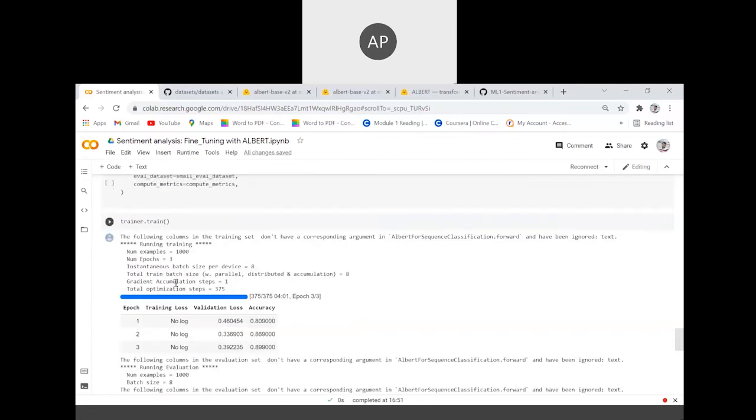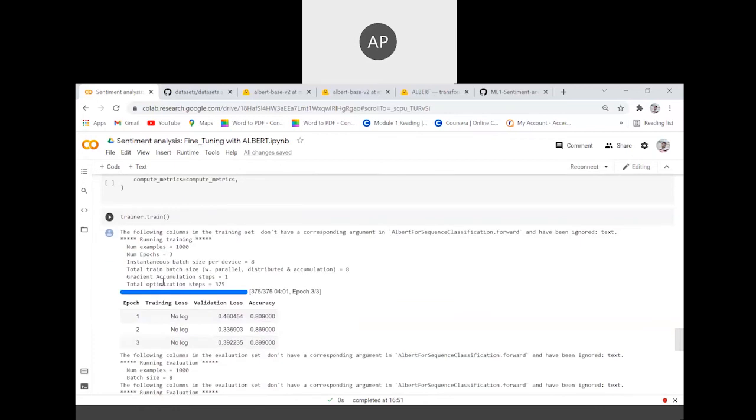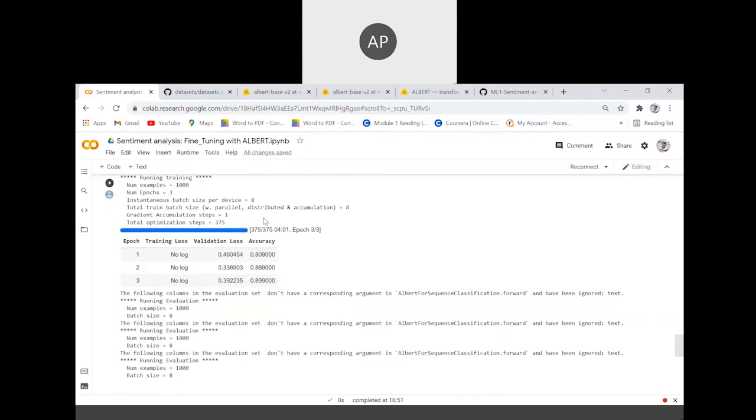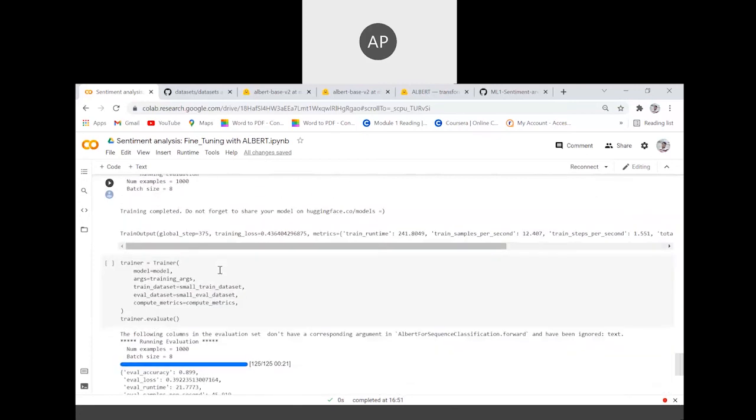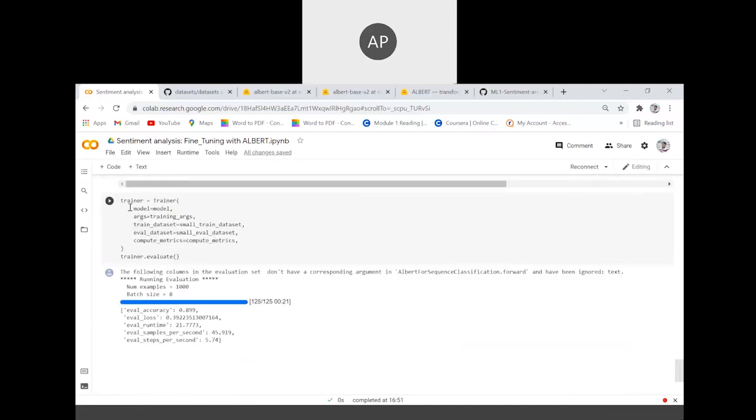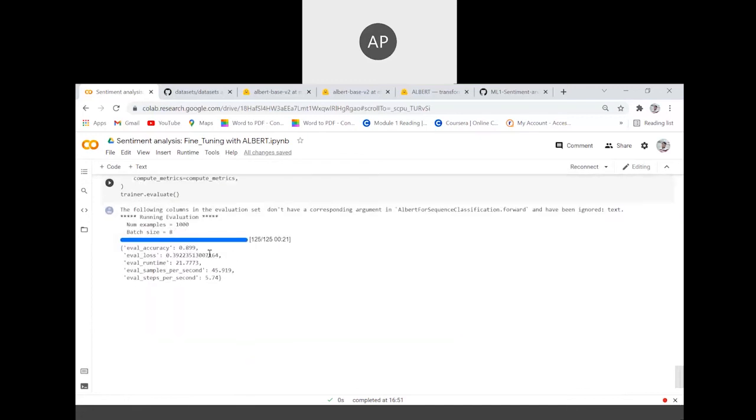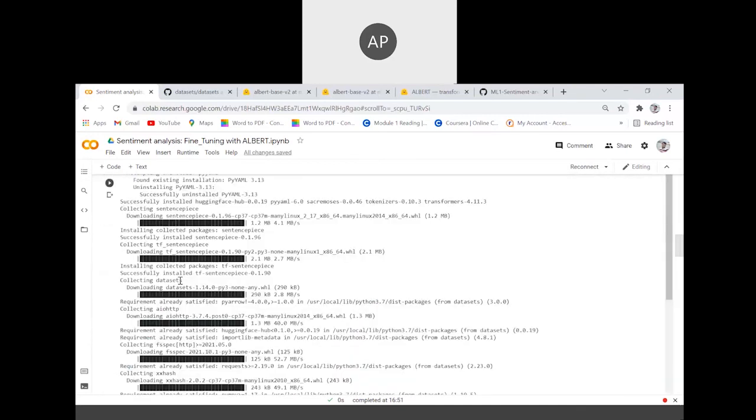Now, trainer.train starts the training. We take 1,000 examples from the polarity data. We run it for 3 epochs. The batch size is 8. And for the 3 epochs, we get the following accuracies: 0.809, 0.869, 0.899. Next is the evaluation, like the testing. In the testing, we use the same code, and we basically get 89.9% accuracy.